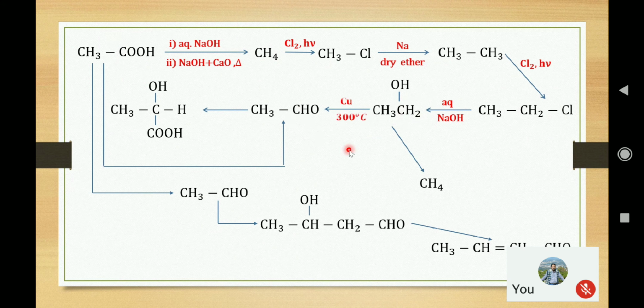using a mild oxidizing agent, or by simply dehydrogenation, removal of hydrogen. And then this can be converted to carboxylic acid, or rather earlier we have converted aldehyde to acid.